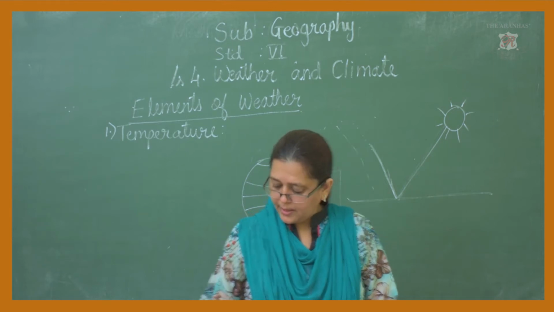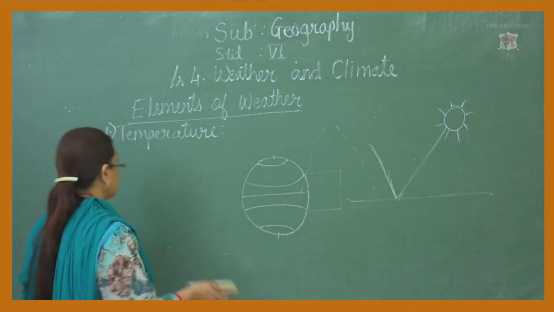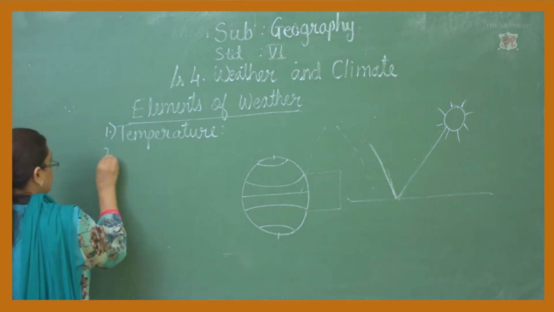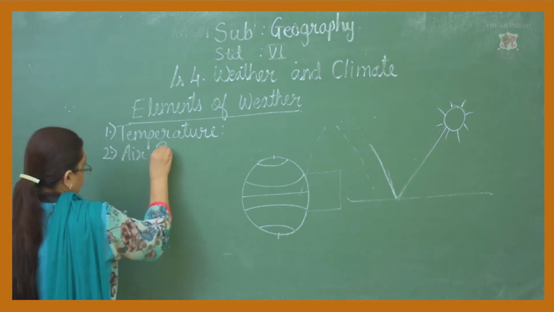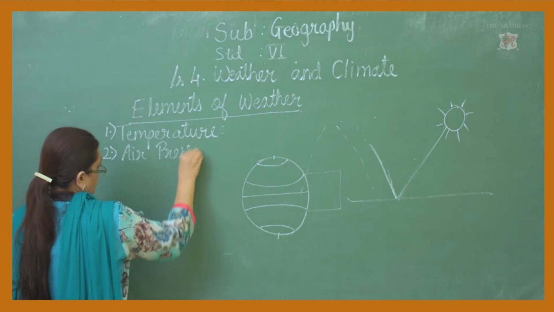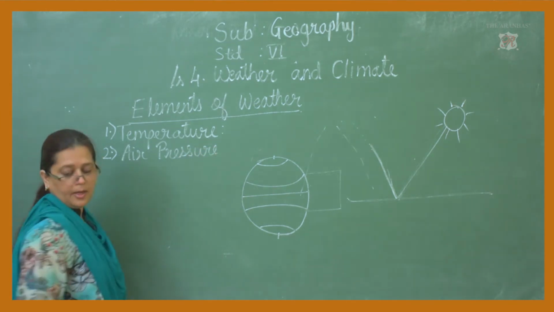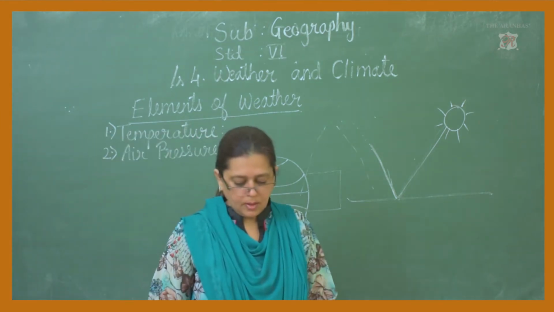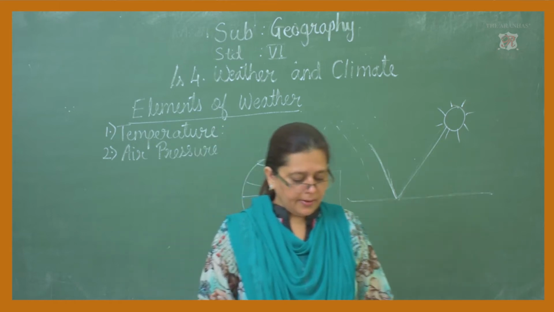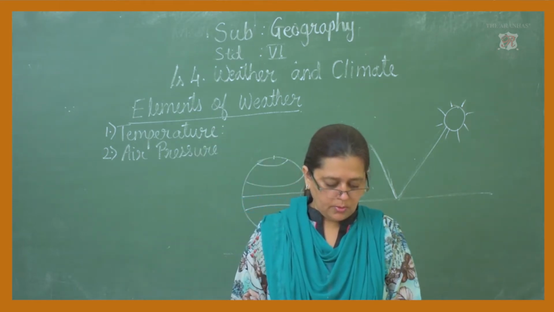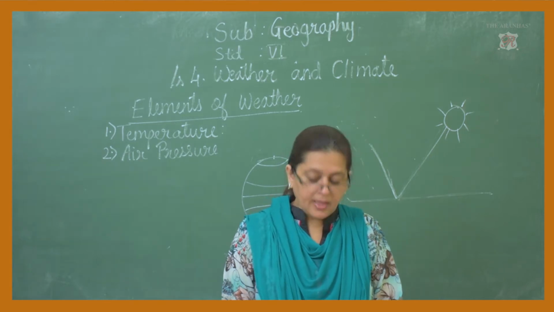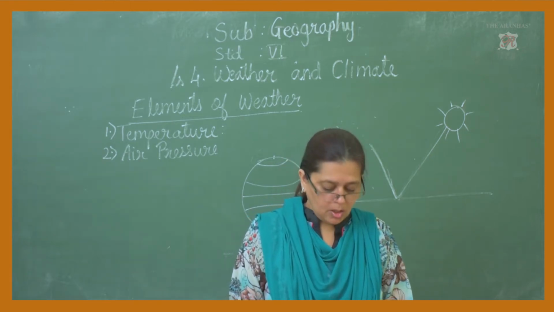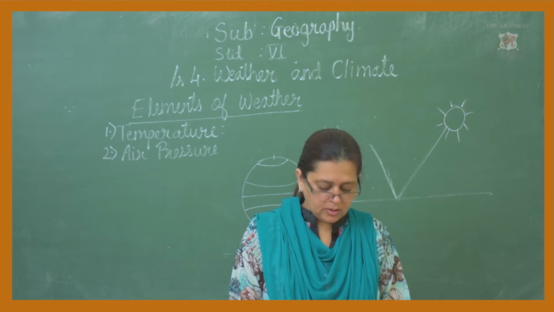Now, the second one, air pressure. Air has weight. How do you know air has weight?